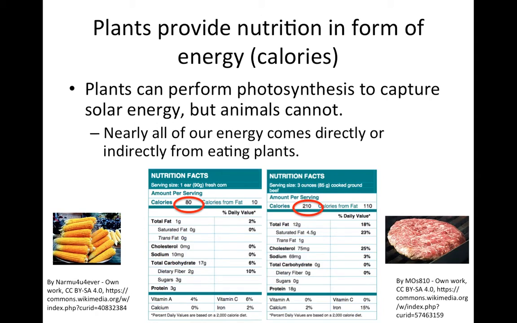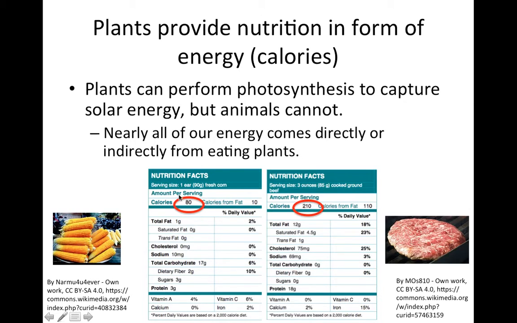One way is in the form of energy, which we typically think of in units of calories. So, why do our calories come from plants? It's because plants perform photosynthesis, which allows them to capture solar energy and store it in chemical form. Animals cannot do this trick, so plants are the base of the food chain. That means that nearly all of our energy comes either directly or indirectly from eating plants.